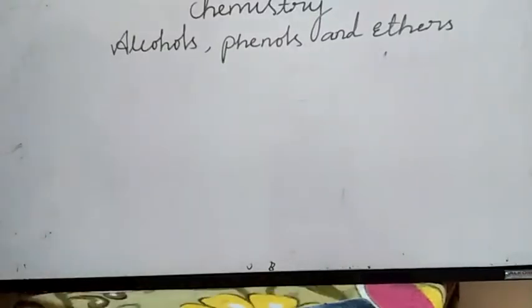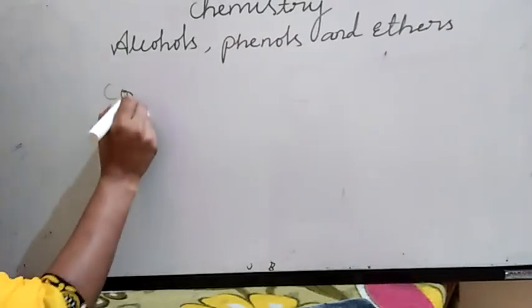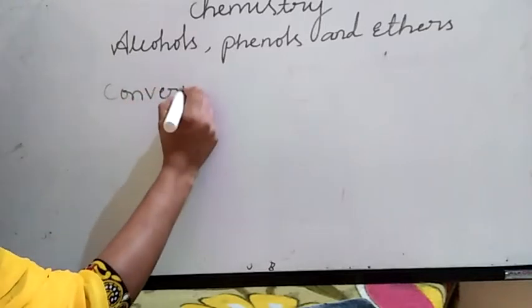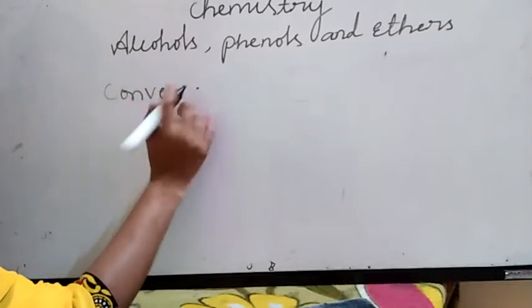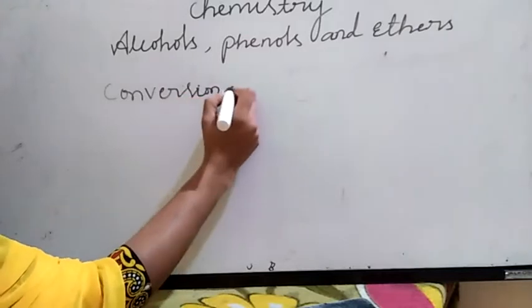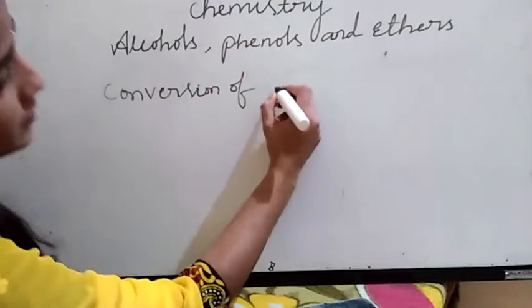Okay, fine. The next one is conversion of salicylic acid to aspirin.